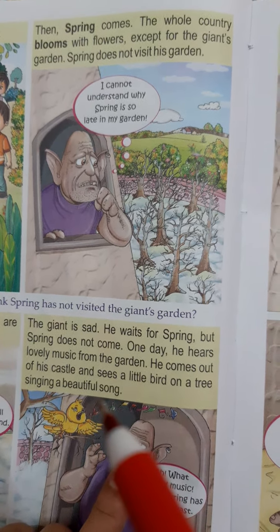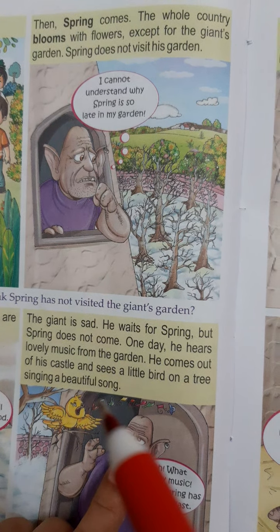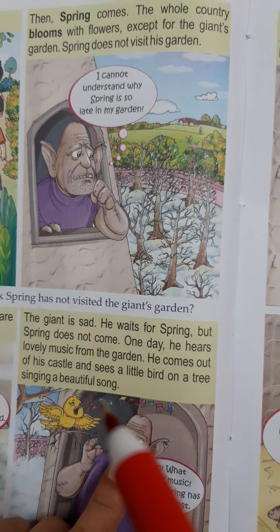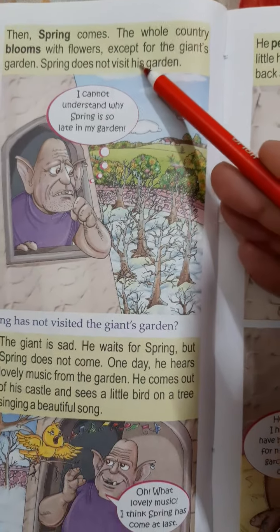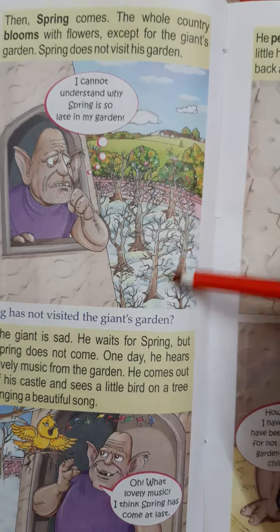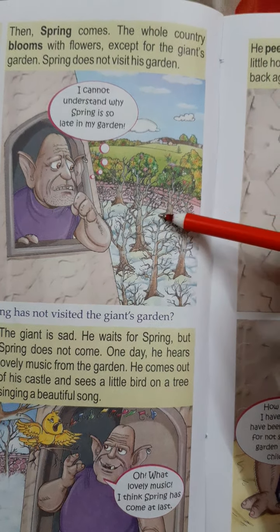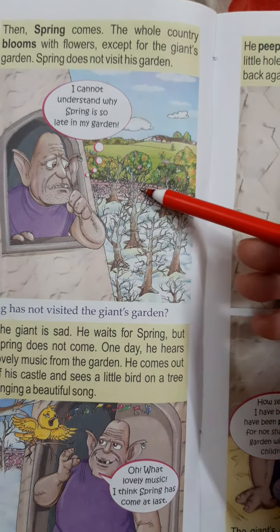A very beautiful season. The spring comes now. Which season has come? Spring season has come. The whole country blooms with flowers because of the spring season, except for the giant's garden. But there was no spring, no blooming of flowers in the giant's garden. Spring does not visit his garden.